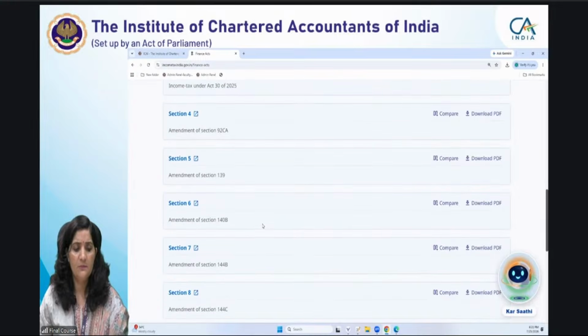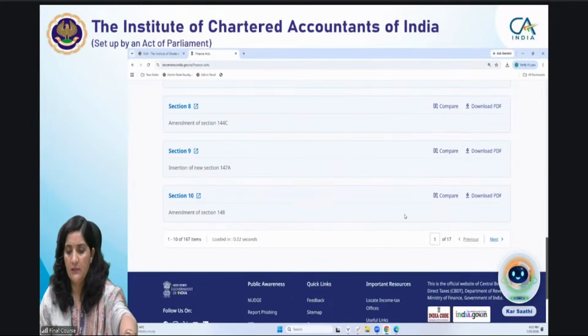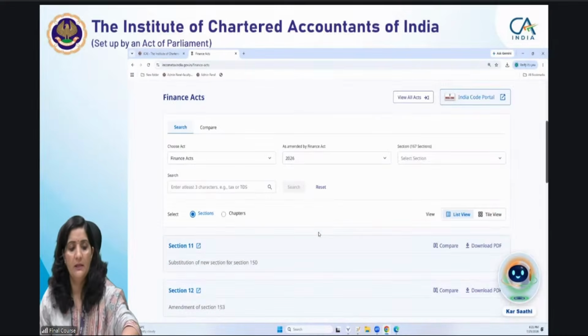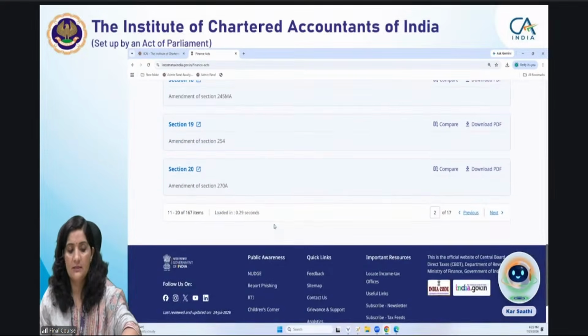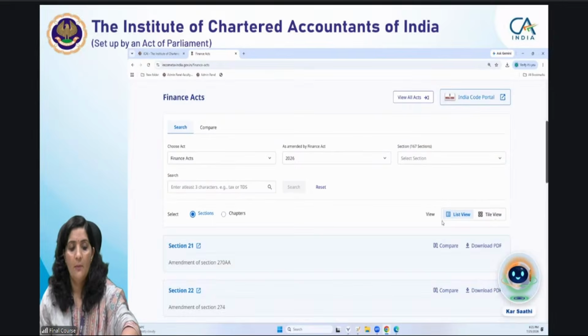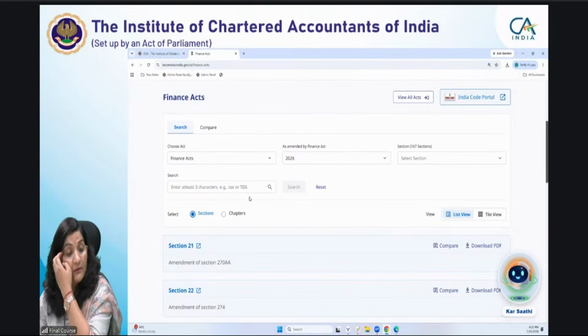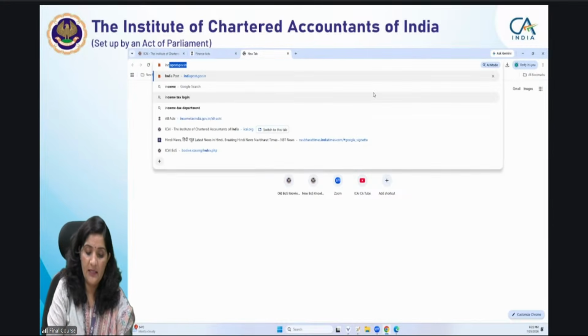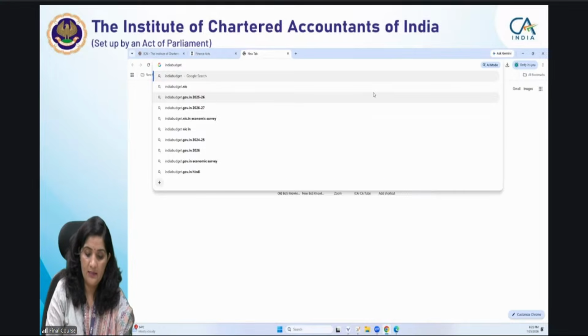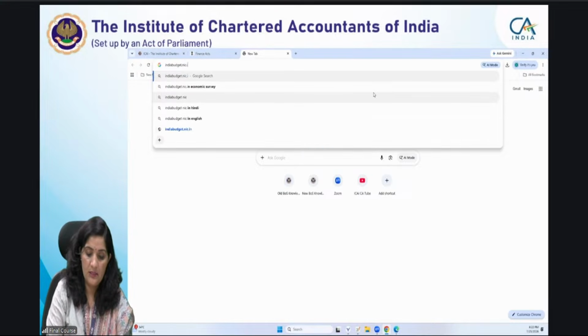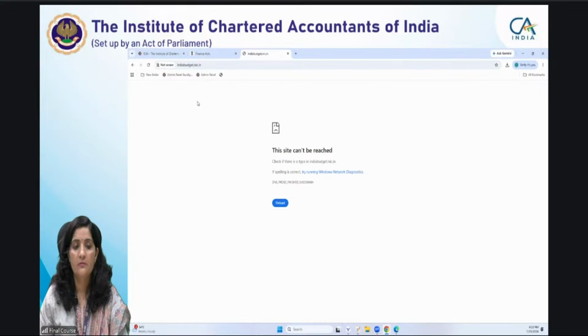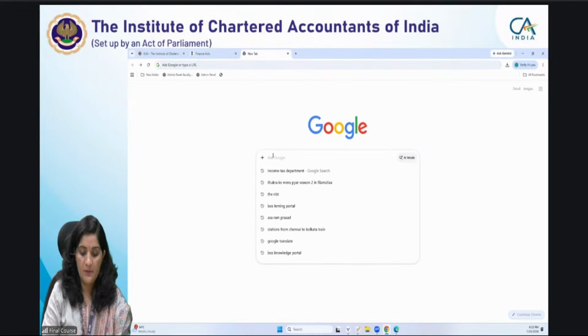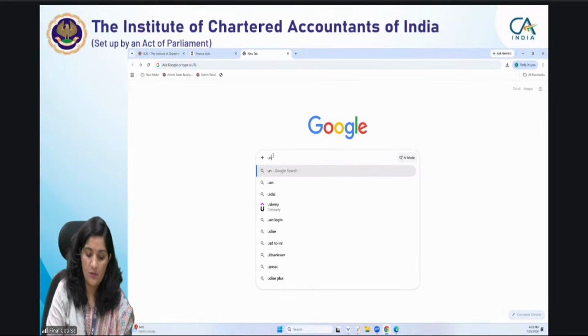Initially they have given the Income Tax Act 1961 amendments, and then all the things relating to income tax and 1961. But here you are getting them one by one. For getting access to the whole Finance Act, there is a website, indiabudget.nic.in. This is the website. India Budget, the Union Budget website. You can search Union Budget.